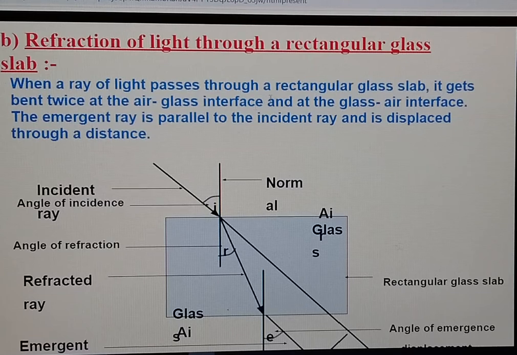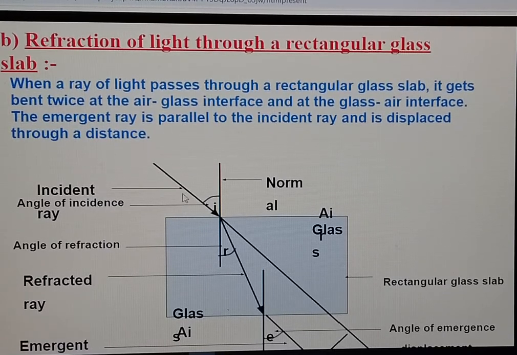First, you have to know the meaning of air-glass interface. Air-glass interface means when light travels from air to glass. In this case, light is traveling from air to glass, so this interface is the air-glass interface. And when light travels from glass to air, that is called the glass-air interface.